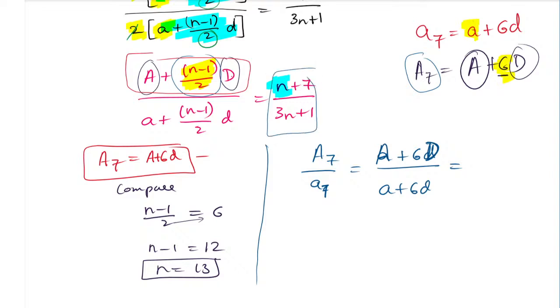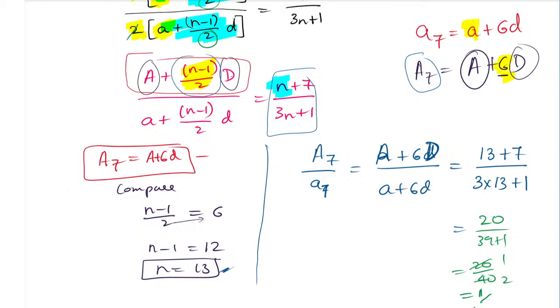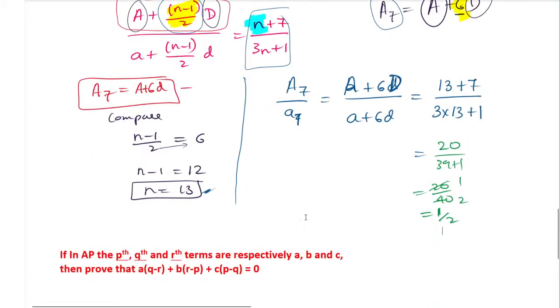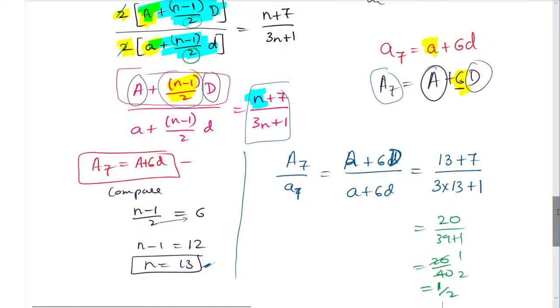The n value is how much? 13, because we already got 13 as the answer. So 13 plus 7 is 20, and 13 times 3 is 39 plus 1 is 40. So it is 20 by 40, the ratio of which is 1 by 2. The ratio of the seventh terms of those APs is nothing but 1 by 2. So this is the way we have to find it.